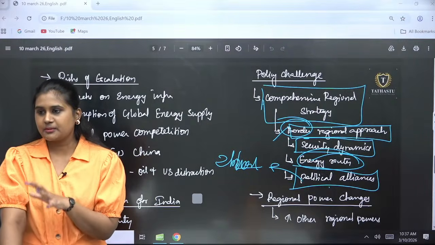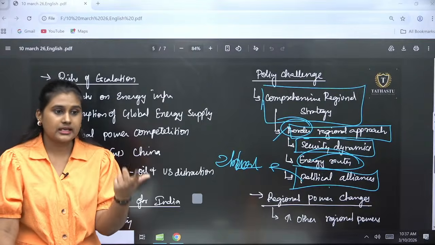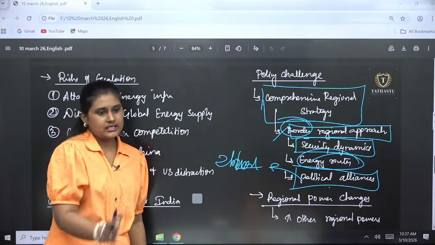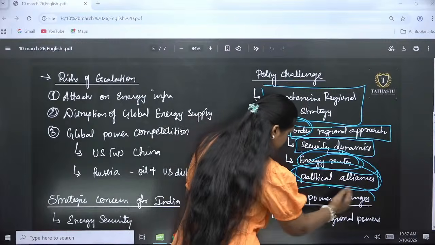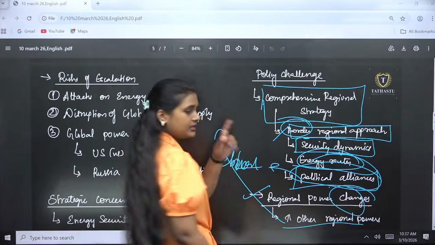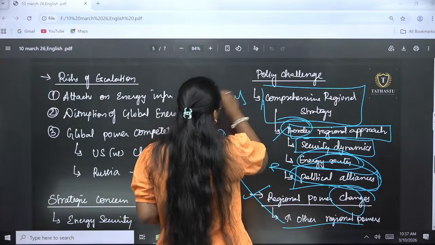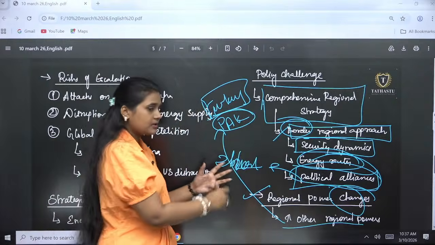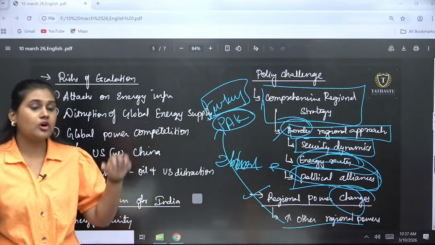To a certain extent we can stay stable and remain in the middle path, but after a point, because of sanctions, tariffs and the market that we have in the US, obviously we have to be a little biased towards the US. This is the major thing here. Then regional power changes increase the activity of other regional powers. If Iran falls, this may trigger Turkey, Pakistan and other countries, even the Taliban may be a little aggressive at that time to maintain their dominance there. So it will always be a power conflict.